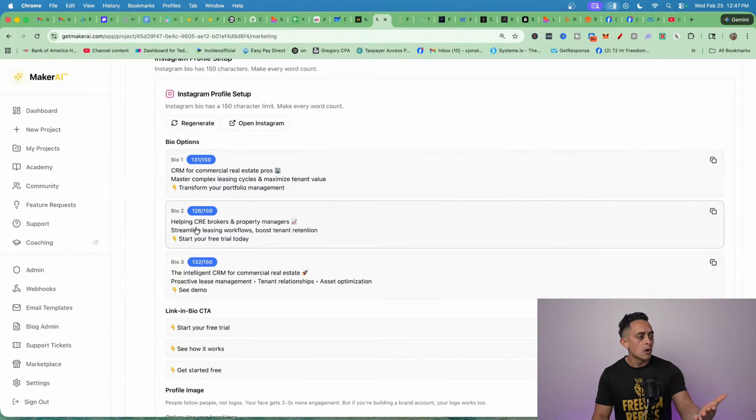I help CRE brokers and property managers streamline leasing workflows, boost tenant retention. Start your free trial today.